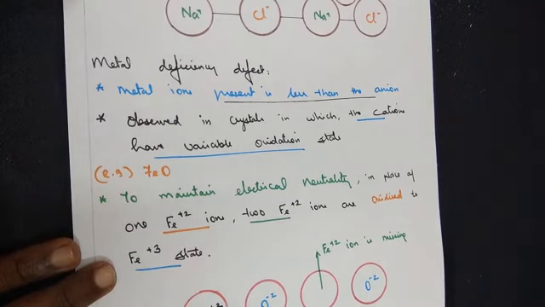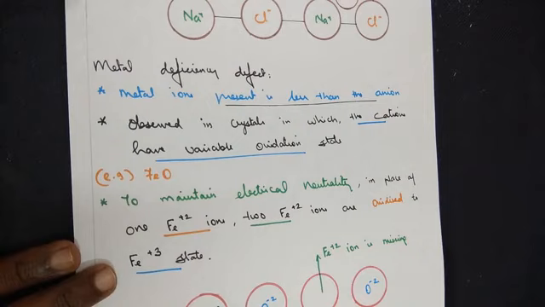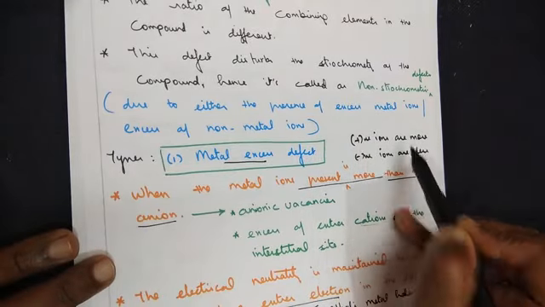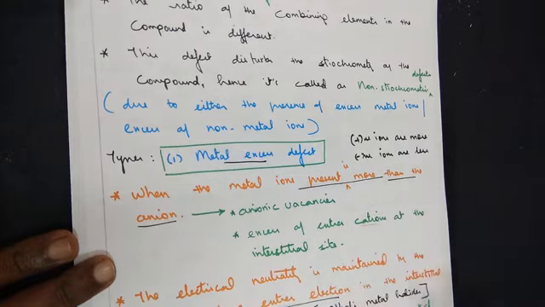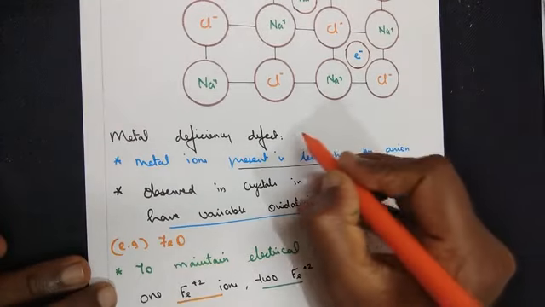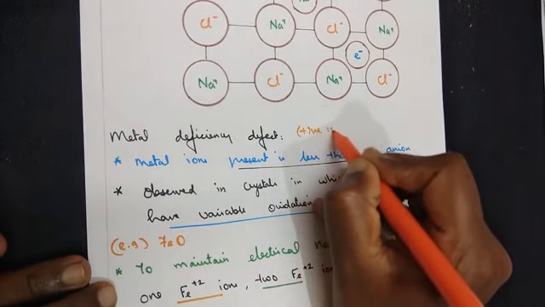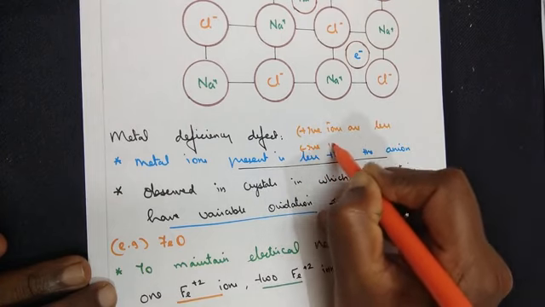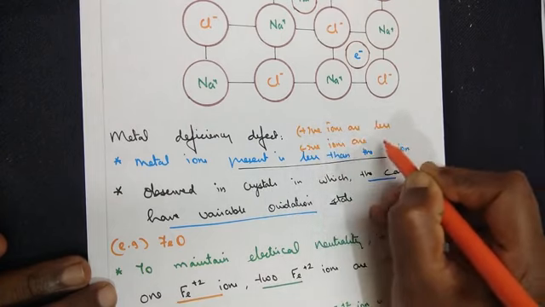Moving on to metal deficiency defect. That is the second type of non-stoichiometry defect. If you remember, in metal excess, what is more? Positive ions are more, negative ions are less. Come to the reverse of it here. When we say metal deficiency defect, positive ions are less and negative ions are more.